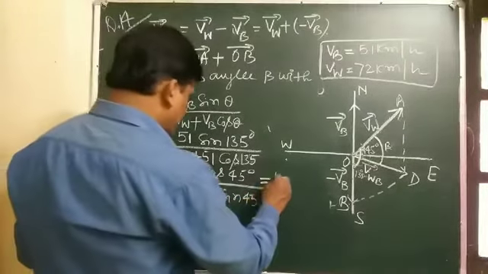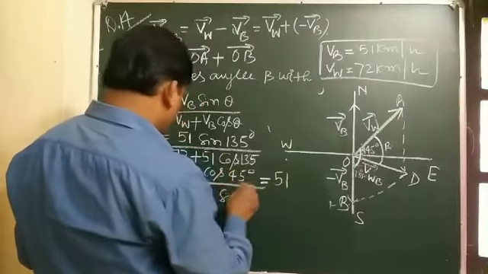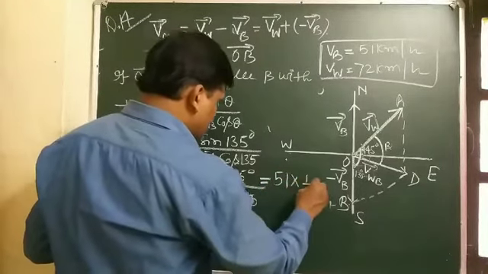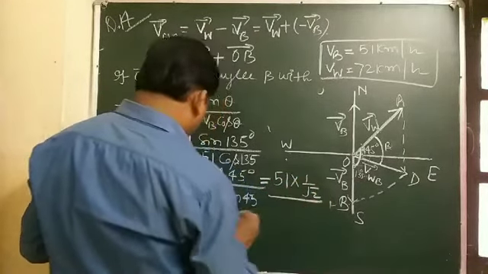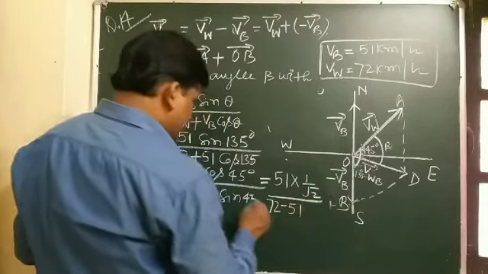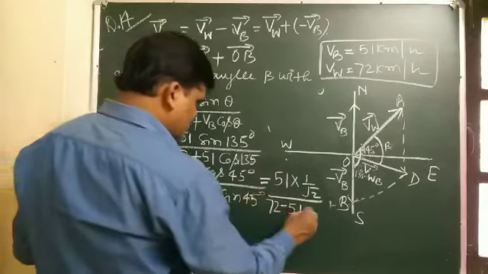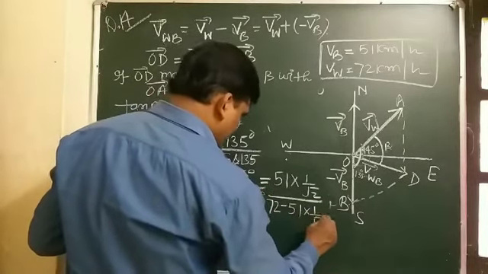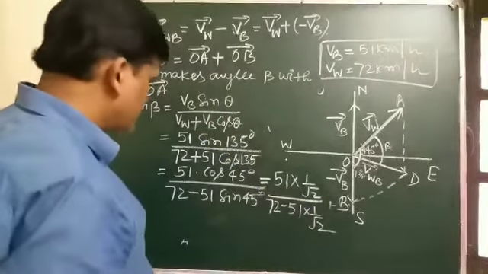So for 51 cos 45, its value is 1 by root 2, and sin 45 is also 1 by root 2.